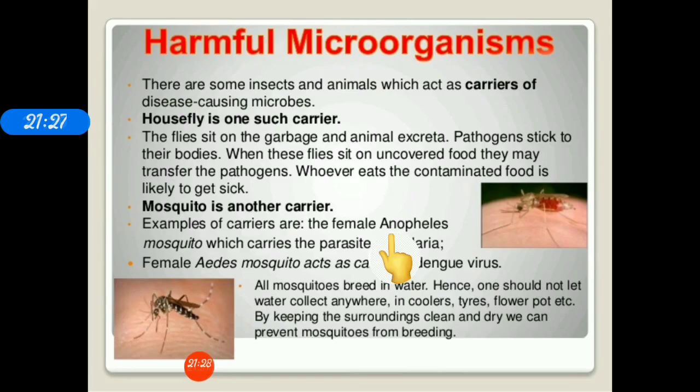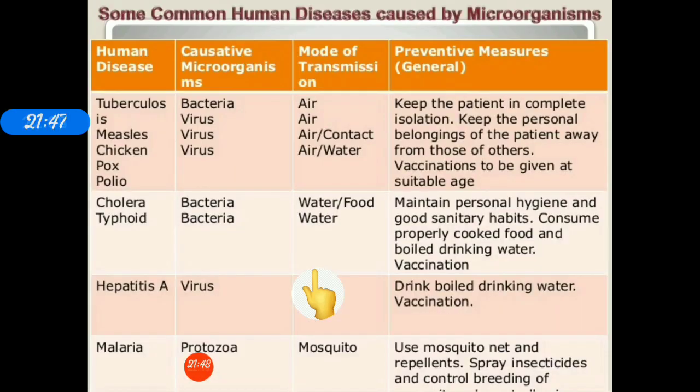Always remember that, children. Similarly, the female Aedes mosquito acts as a carrier of dengue virus. Some pathogens like tetanus enter the human body through cuts and wounds too. In your book, a table is given. Learn it: which disease is a bacterial disease, and so on.